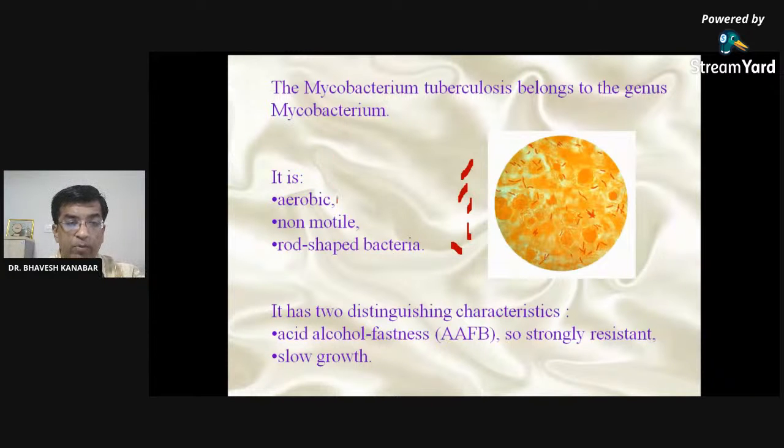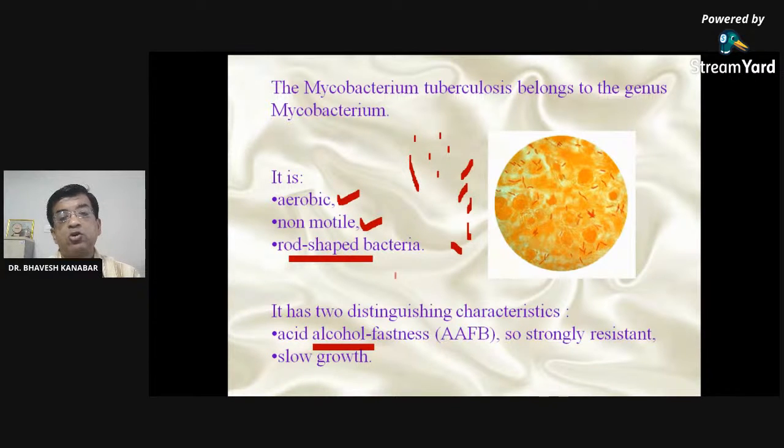They are aerobic, means they require oxygen for their growth, non-motile, they do not move, and rod-shaped bacteria. Rod means this is a rod. Some bacteria, cocci, are dot shaped. This is a dot, right? So these are rod shaped. All the mycobacteria are rod-shaped bacteria. They are acid and alcohol fast, or you can remember acid fast bacilli, AFB.